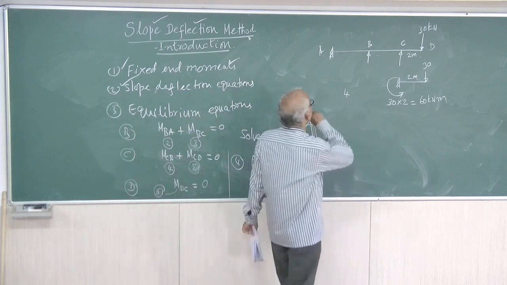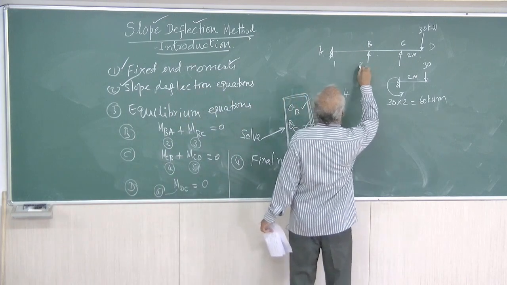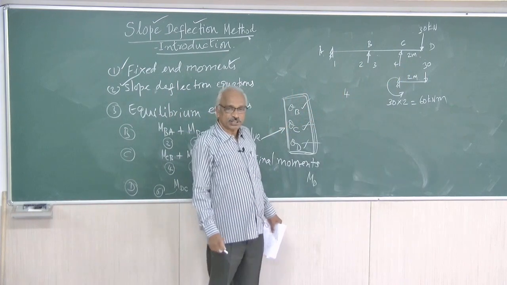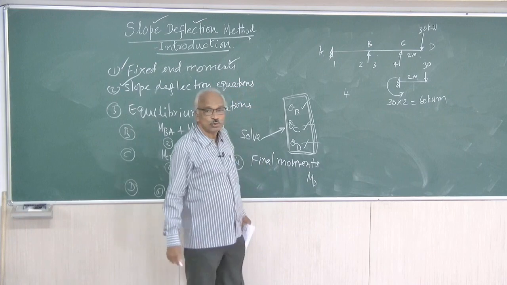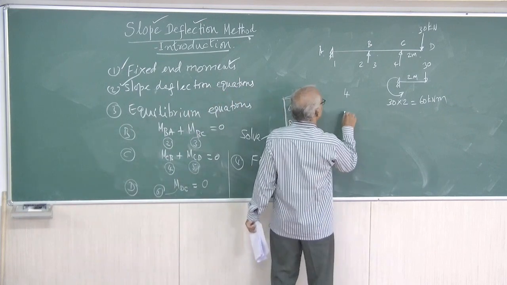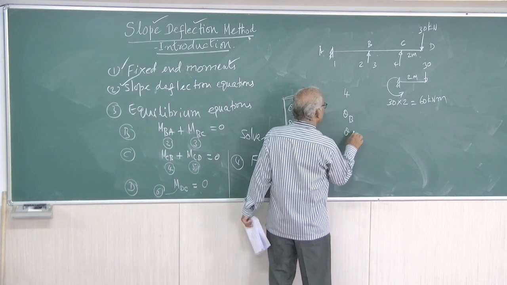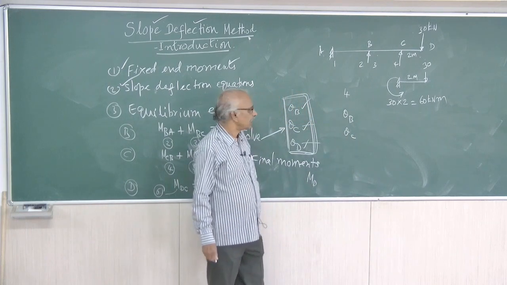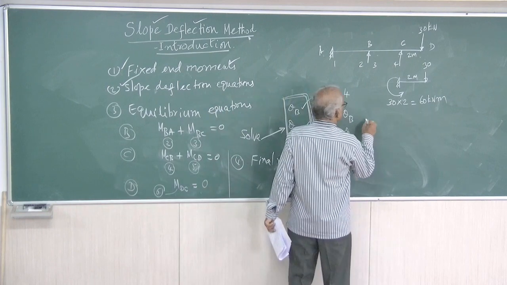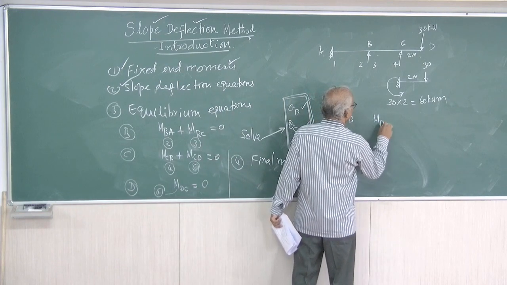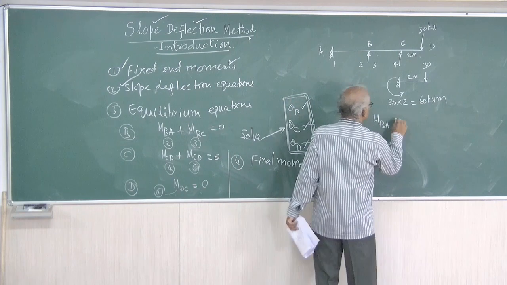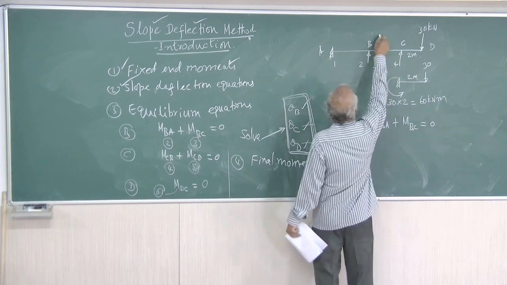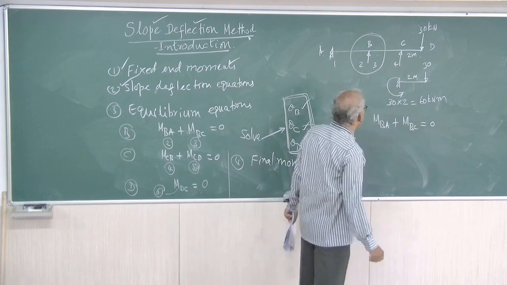Now for this you have only slope deflection equations, 1, 2, 3, 4 only. Coming to equilibrium equations, there are 2 unknowns, one is theta B, the other one is theta C. For this, one equation is MBA plus MBC equal to 0. This is at the joint B, equation 1.